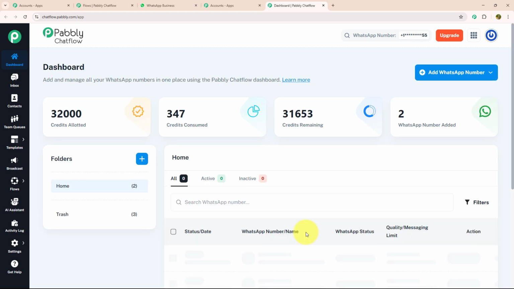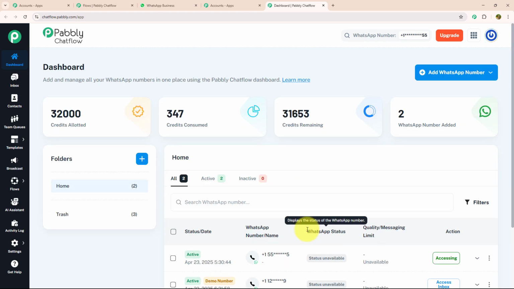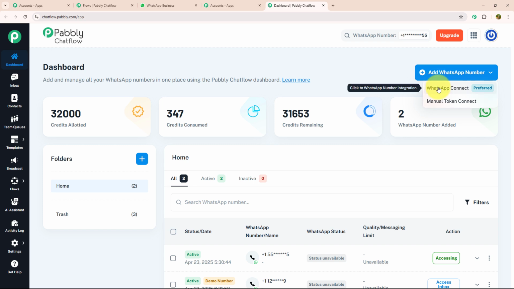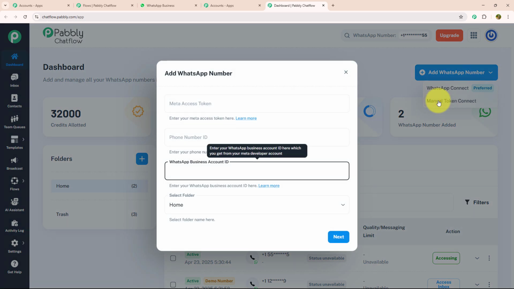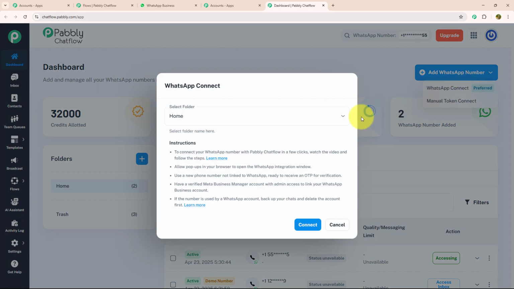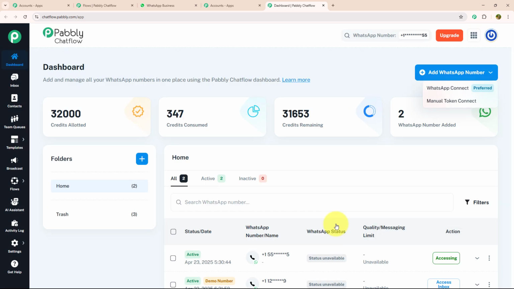After clicking on the Access Now button, you will be redirected to the dashboard page. Here, you can add and manage all your WhatsApp numbers from one place using the Pabbly Chatflow dashboard. To add your WhatsApp number, you just need to click the Add WhatsApp Number button, which is given in the top right corner. Under this, there are 2 options: WhatsApp Connect and Manual Token Connect. In Manual Token Connect, you need to enter the Meta Access Token, phone number ID and WhatsApp Business Account ID manually. But in WhatsApp Connect, you just need to verify your Meta Business Manager account and link your WhatsApp Business account with it. If you want to know how to add your WhatsApp number, we have created a separate video for that. The link will be provided in the description box.